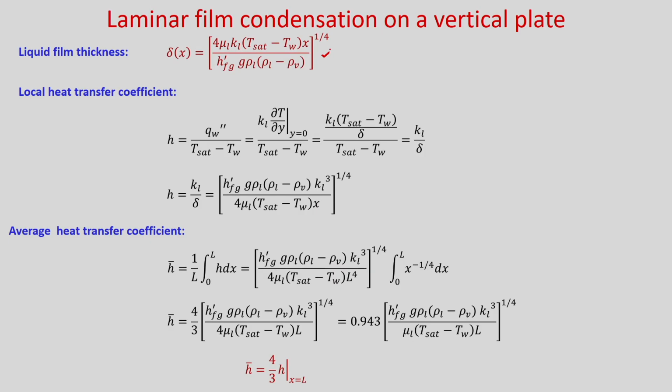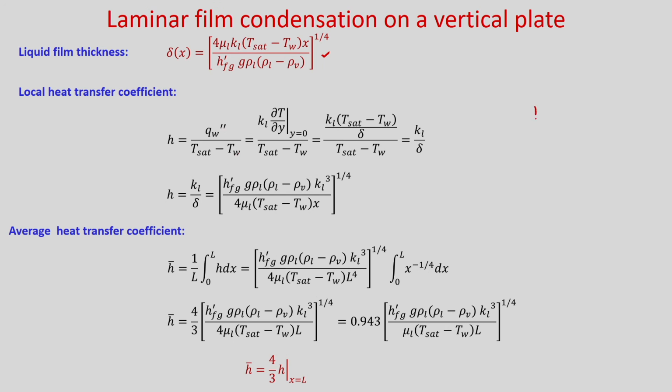Okay. So, now we are interested to find what is the local and average heat transfer coefficient, and then local and average Nusselt number. So, you can see liquid film thickness we have found like this. So, now the heat transfer coefficient, which is your local heat transfer coefficient, you can define as q_w double prime divided by (T_sat minus T_w).